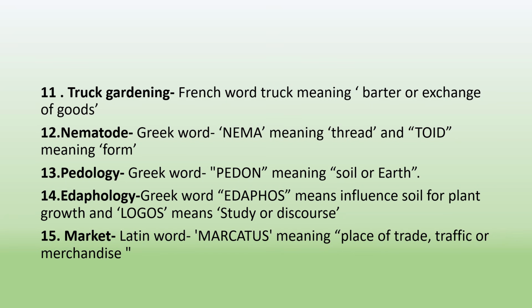The next term is market. Market is a Latin word which is derived from the word marketus, which means place of trade. A market is a place of trade or a traffic or a merchandise. The next term is evolution. Evolution is a Latin word which is derived from the word evolution, which means unrolling or rolling out. The next term is enzyme.